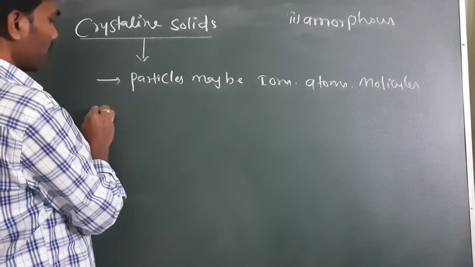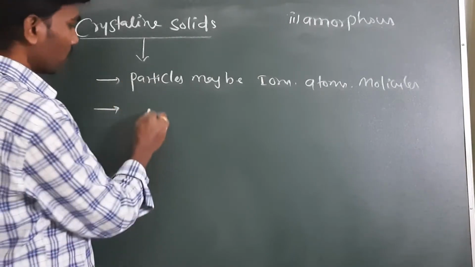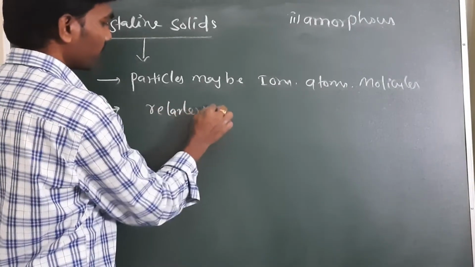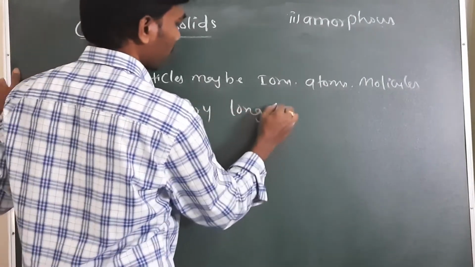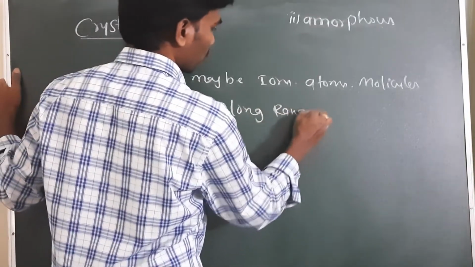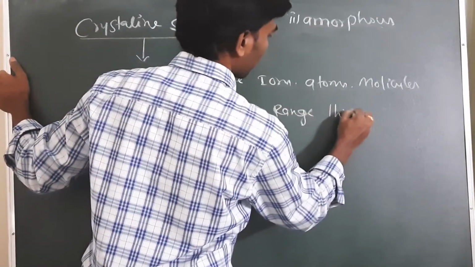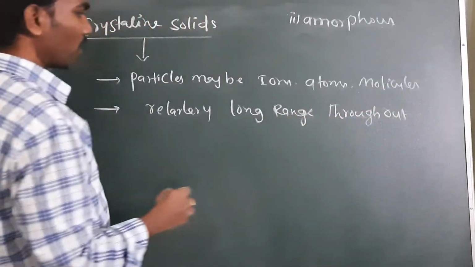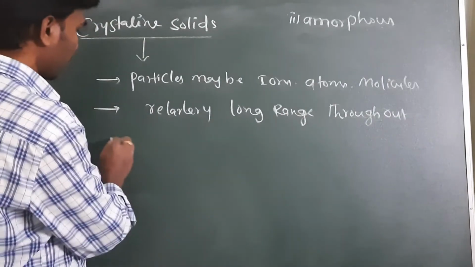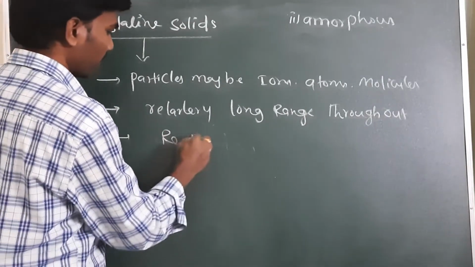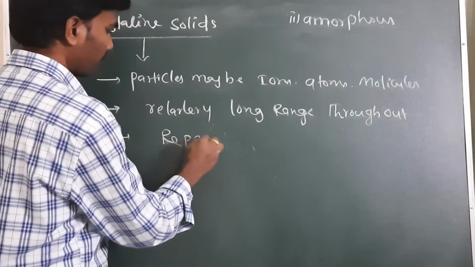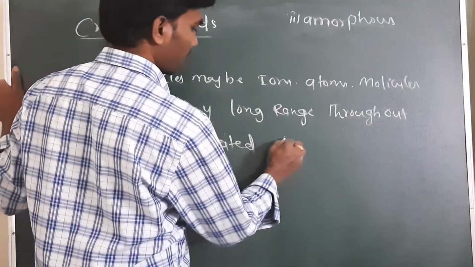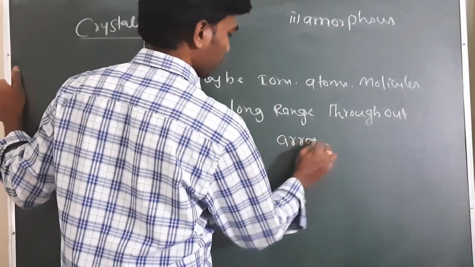If you observe a crystalline solid, a regular long range order will be there throughout the crystal. It will be a repeated arrangement.